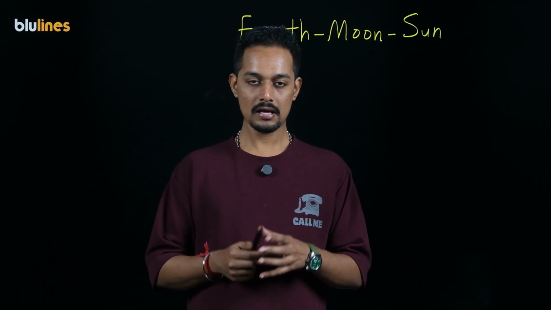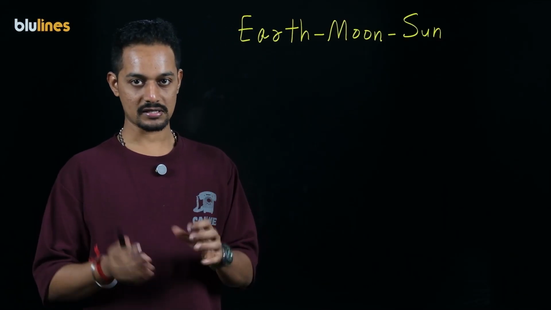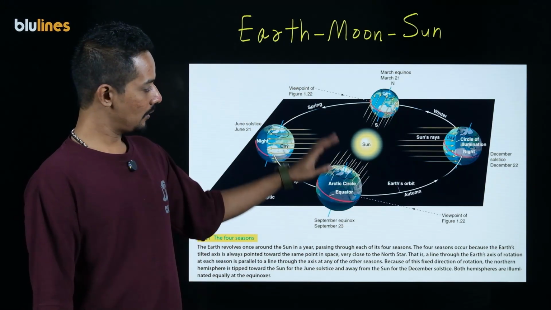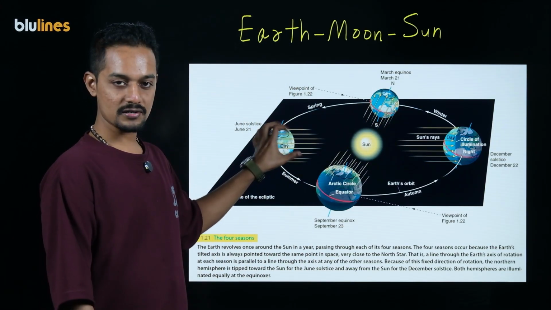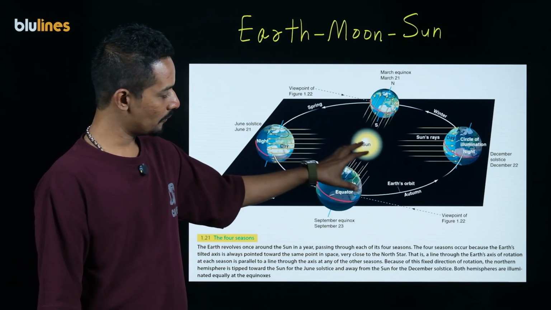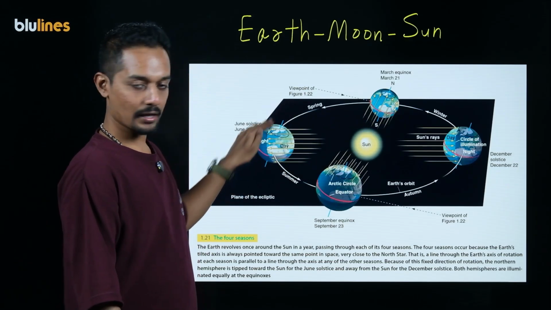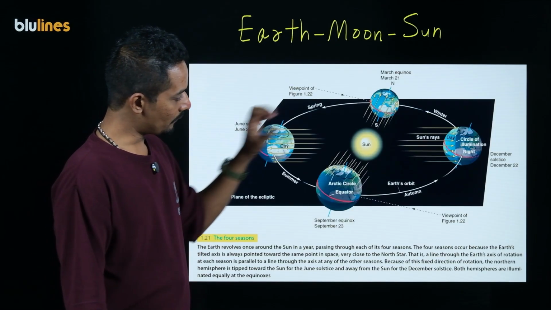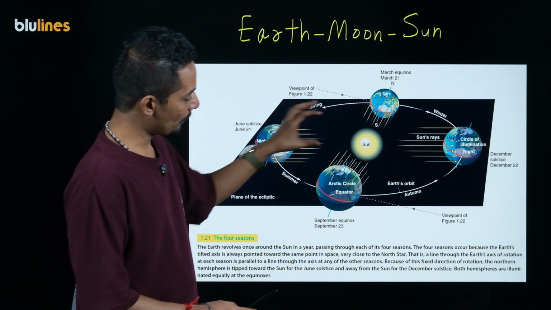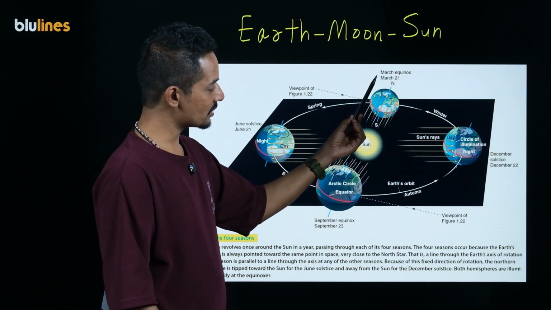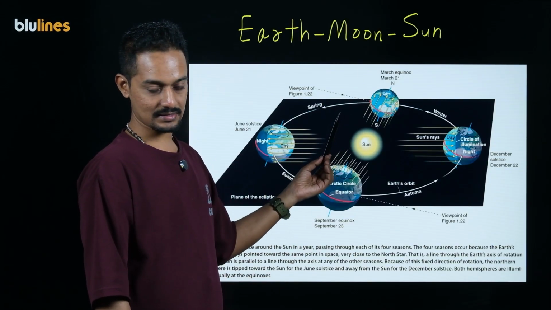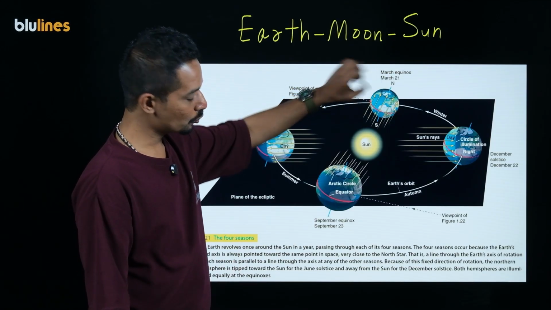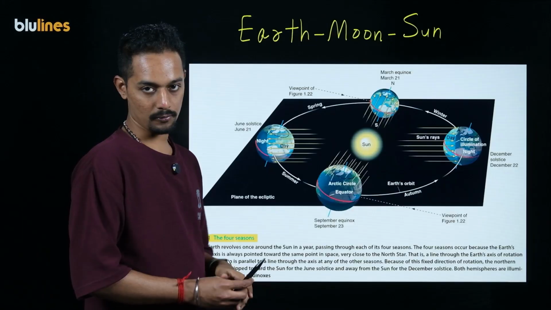So let's start with the basic Earth, Moon, Sun system. In this diagram, there are 4 configurations of Earth, and Earth is going to revolve around the sun in a special orbit that is elliptical in nature. Once it is revolving about the sun, it is also rotating about its axis. This axis is decided by 2 poles, north and south.